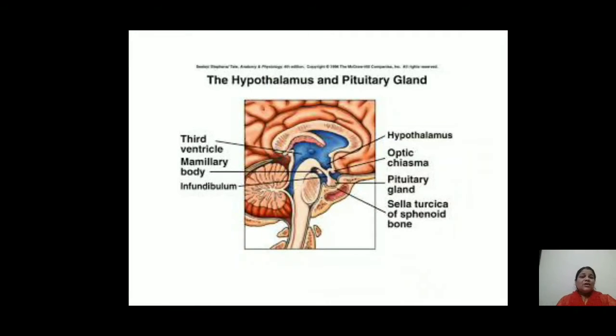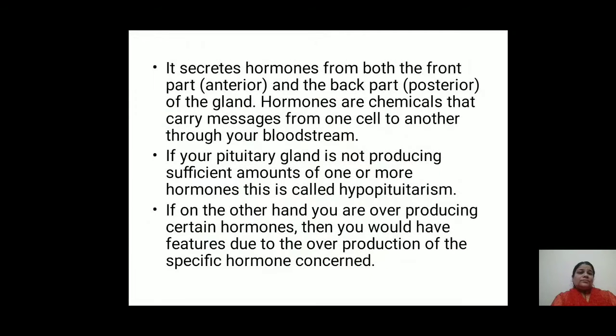So this is the figure of the hypothalamus and pituitary gland. We can see the infundibulum on the left side and the pituitary gland on the right side. The pituitary gland secretes hormones from both the front part, known as the anterior part, and the back part, known as the posterior part of the gland.